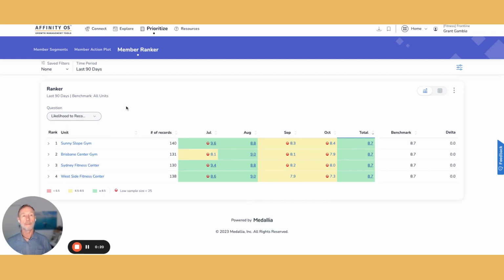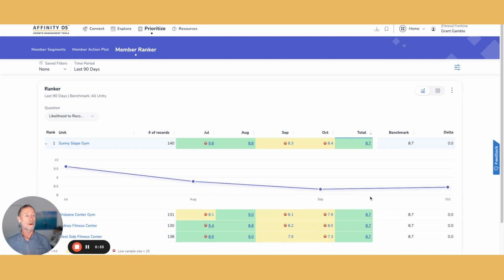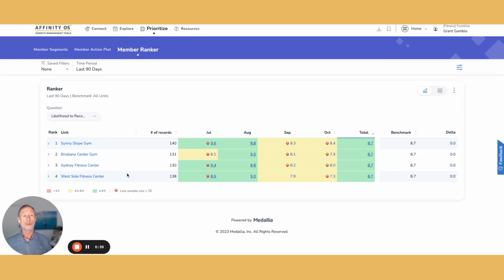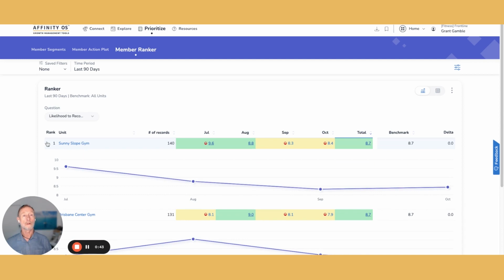So likelihood to recommend, we're looking at a time period of 90 days, so I haven't actually changed any of the filters here. What's beautiful about this is you can actually look at it over time. So if I click on the arrow beside the club here, you can see the plot for July, August, September, October. So that's really helpful. You can actually look at it across a couple of clubs. So you can look at both clubs side by side.